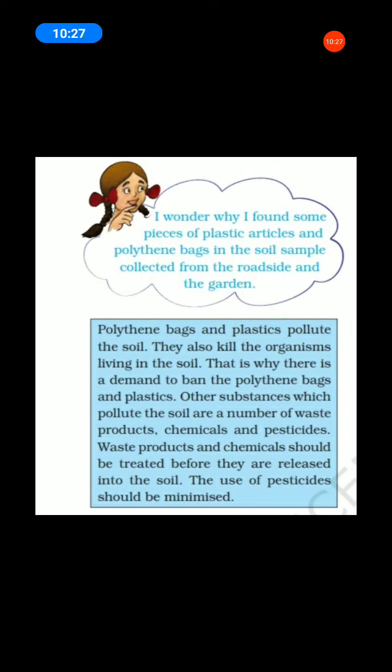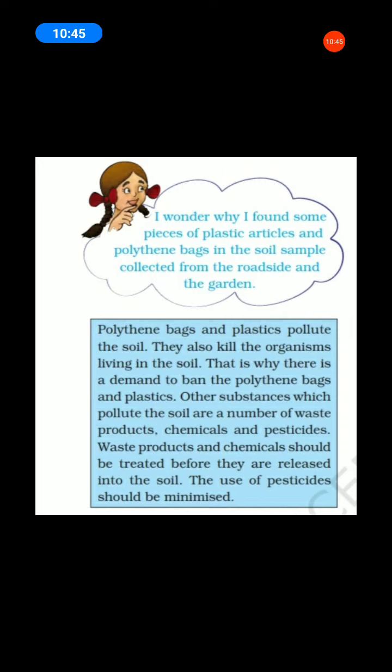Other substances which pollute the soil are a number of waste products. Chemicals and pesticides. Underline the word, students.